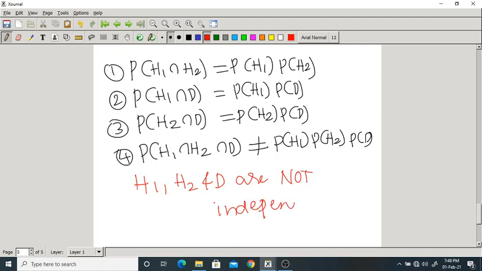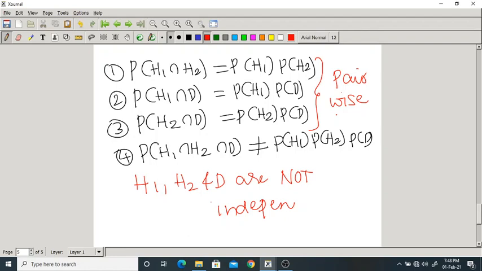Why are they not independent? Because they don't satisfy all four equations. But they are satisfying the first three equations, and that's why they are called pairwise independent. So this is the statement I want to make: here they are pairwise independent but not independent as a whole, because they only satisfy the first three equations, not the fourth one.